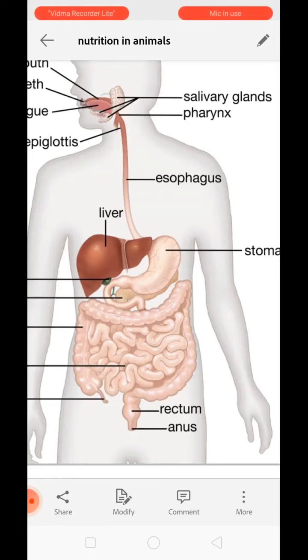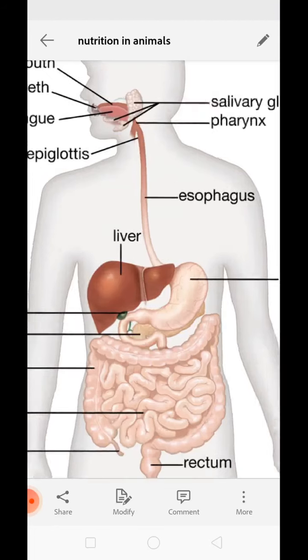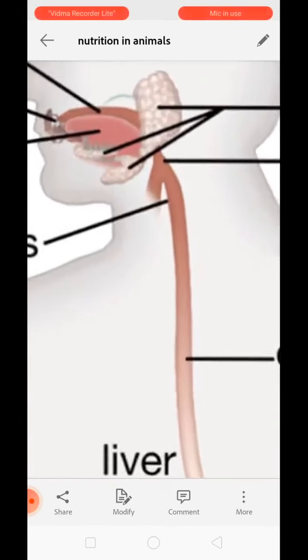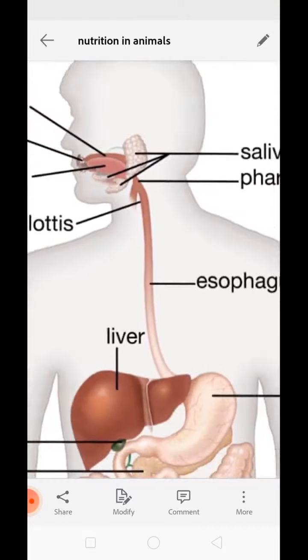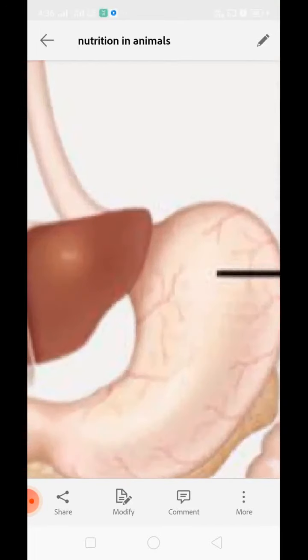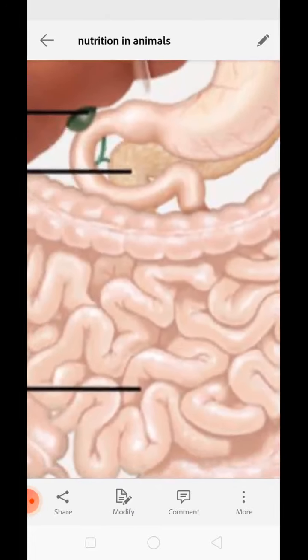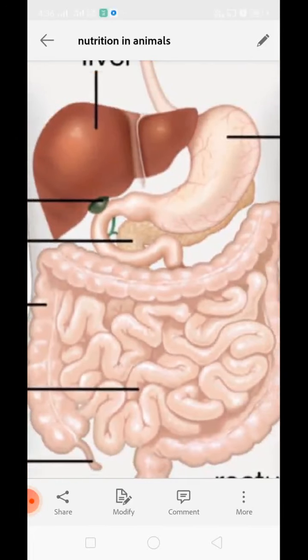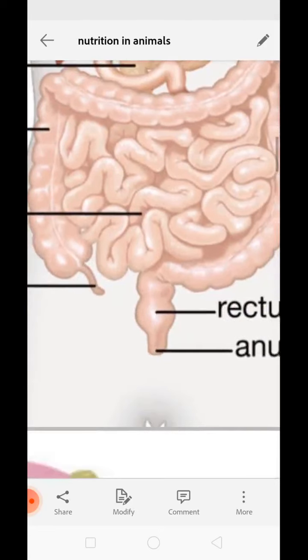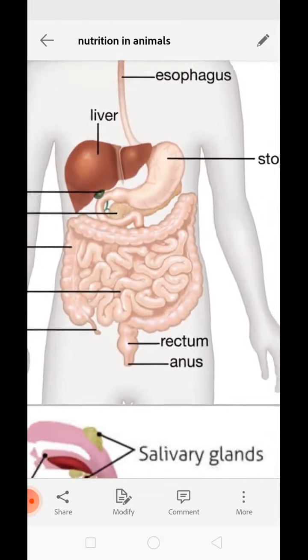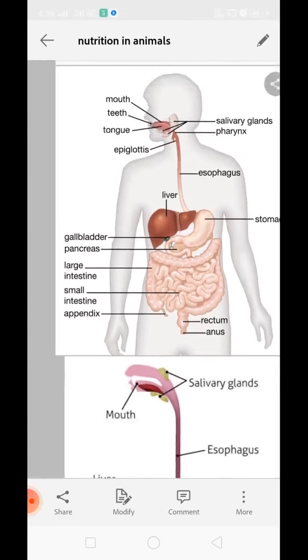It is divided into the following compartments. The first one is the mouth. The second one is the esophagus, this pipe-like structure. The third one is this stomach. The fourth one is this small intestine, and the large intestine is the fifth one. And ultimately after this, the rectum and anus are present. So these are the structures present within the human digestive system.